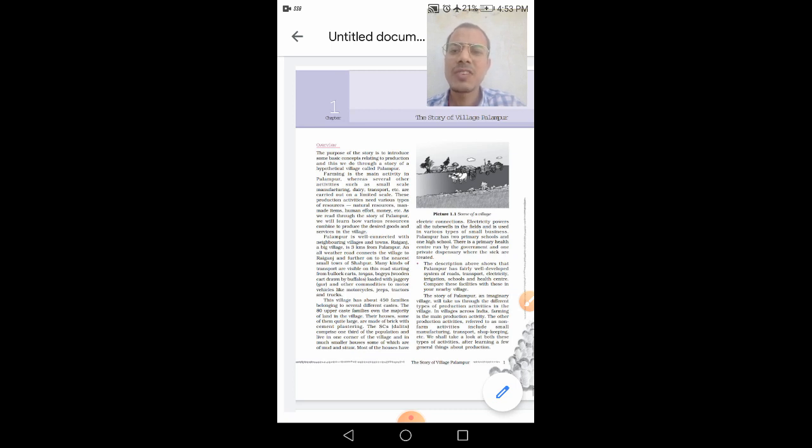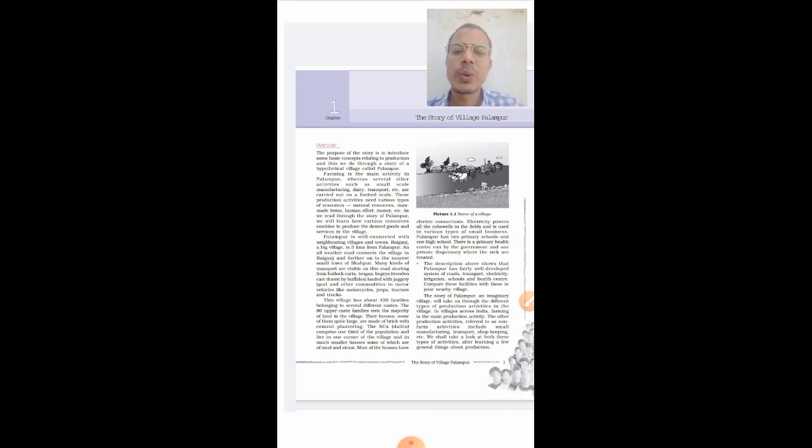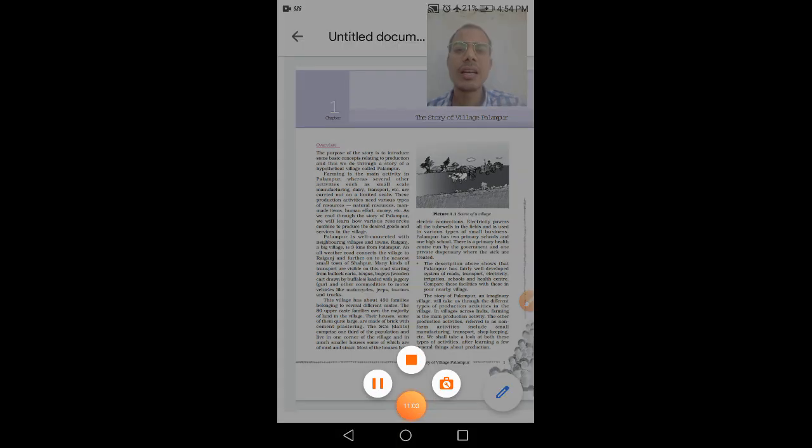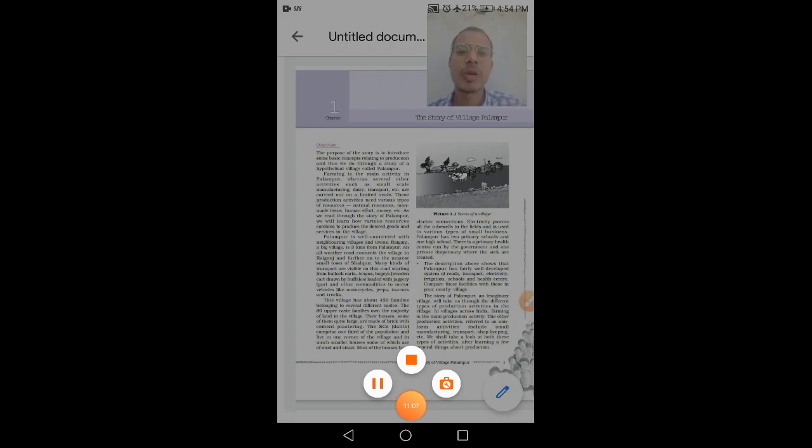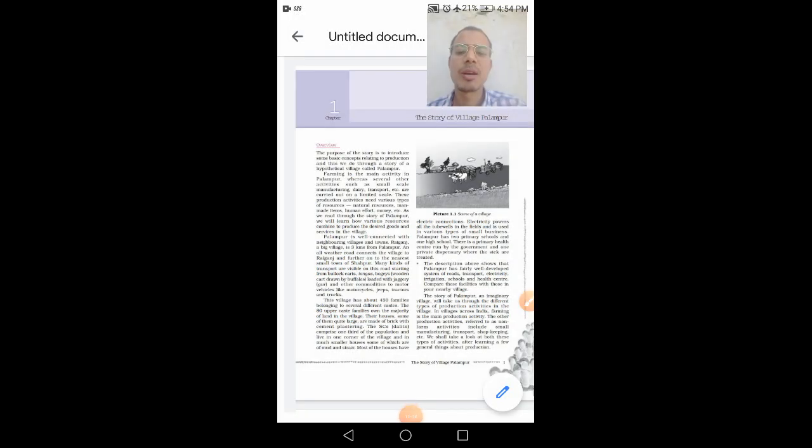So as we have seen in this chapter, in this small village, people are engaged in manufacturing work, transport-related work, shopkeeping and farming. So we can divide these activities into two parts. One is related to farming, and the other is non-farm activities, such as dairy work and other work like shopkeeping and the transport facility people are providing.